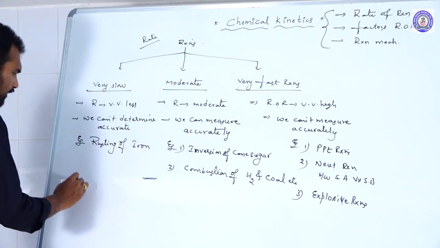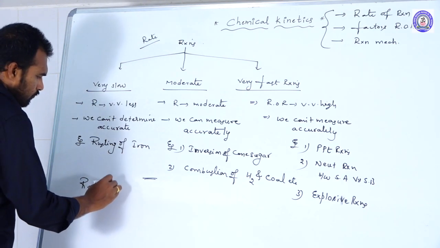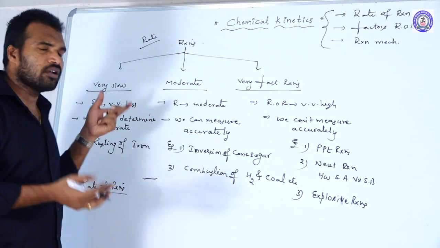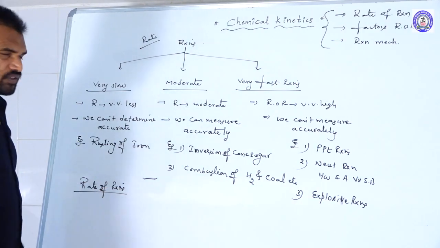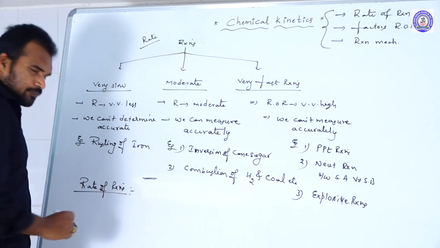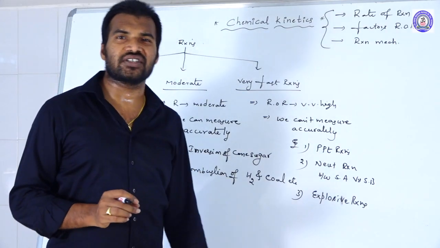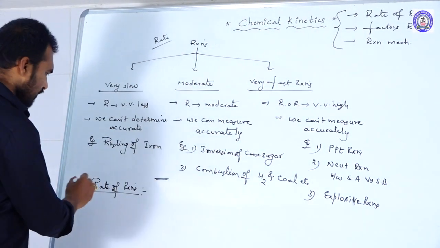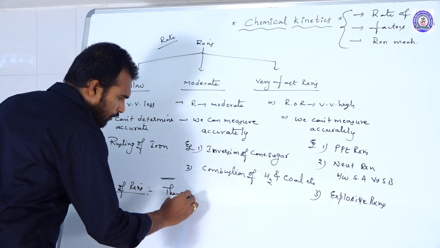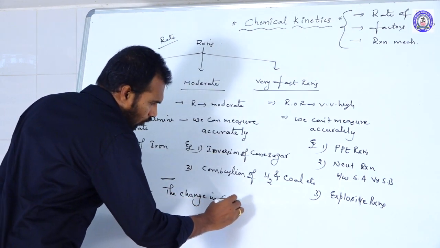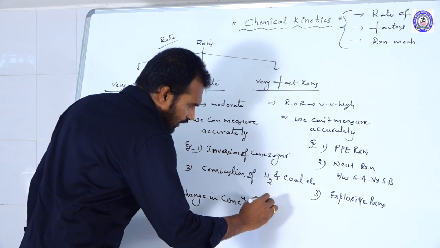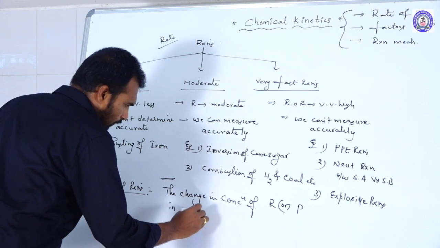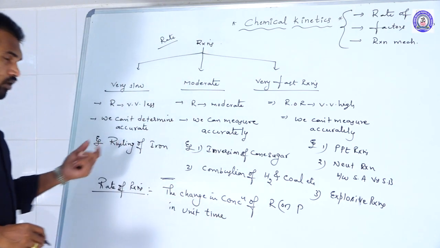What exactly is the rate of reaction? Till now we discussed how, based upon the rate, we classified reactions into three categories. But first of all, what is the exact rate, the speed of the reaction? Rate of reaction is the change in the concentrations of either reactants or products in unit of time.